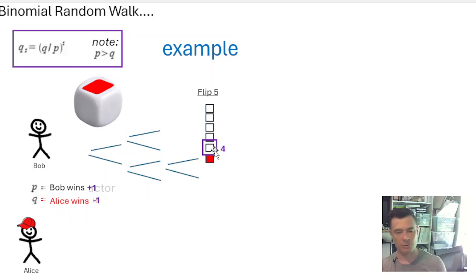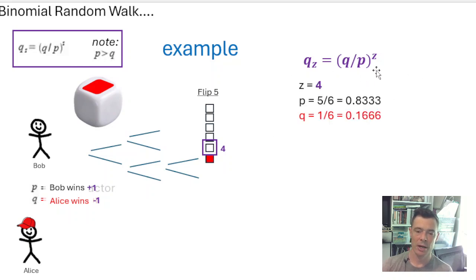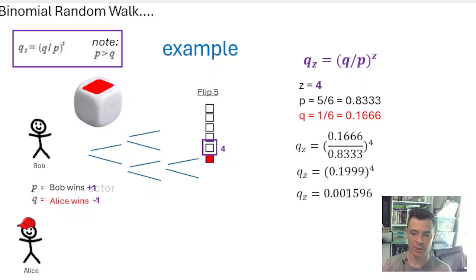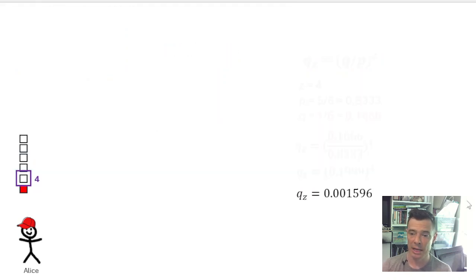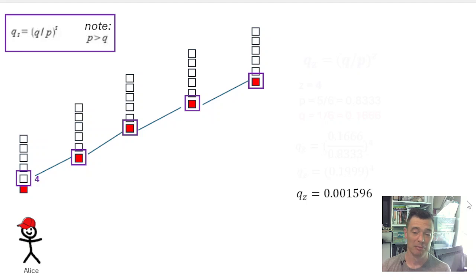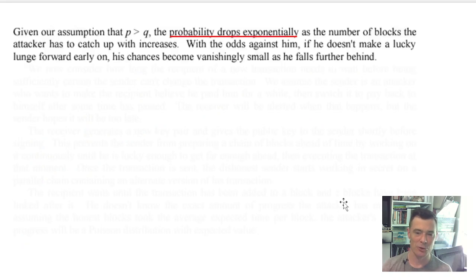What are her chances? I mean, she has infinite potential rolls of the die that she could ever catch up. And it boils down to this equation where Z is how far behind she is, as a gambler, and this is the chance or the number of pathways. So you can think of this as how many pathways in 1,000 does she have? It would be 1.5 pathways in 1,000 that she has to catch up. And while that's small, that pathway still exists. And so the further she gets behind, these pathways become exponentially less likely.